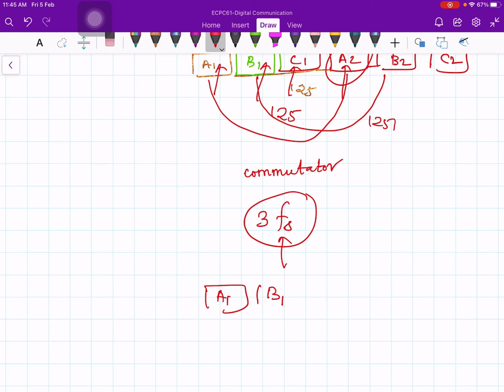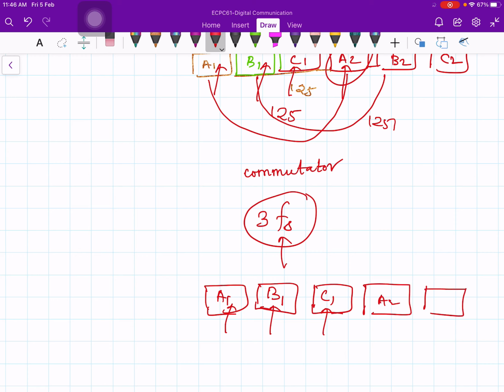B1, followed by C1. What is A1? First sample of user A. What is B1? First sample of user B. What is C1? First sample of user C. Therefore A1 followed by B1, followed by C1, and then again come back to the second sample of user A, A2, followed by the second sample of user B, and so on.